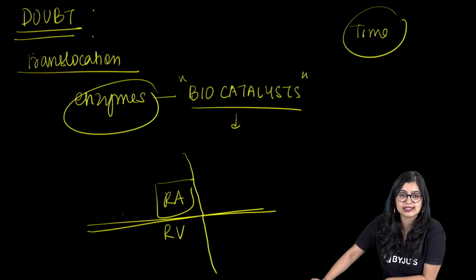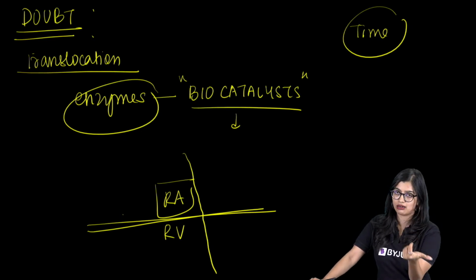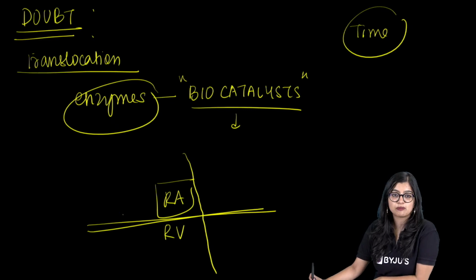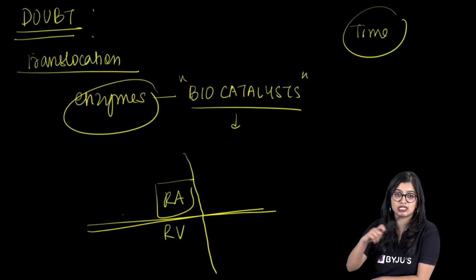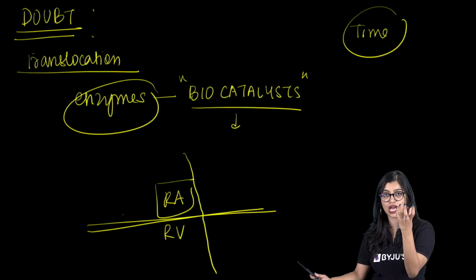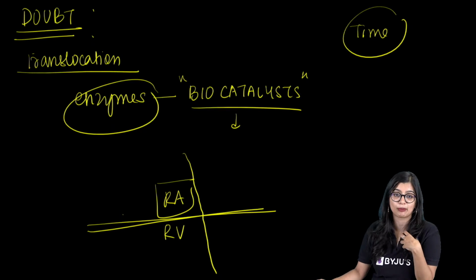Ma'am, function for HCl should we write? You can write both, killing bacteria and activating pepsinogen. Why is double circulation necessary for efficient transport of oxygen? Is pepsin active or pepsinogen? Pepsin is active. Pepsinogen is inactive. Emulsification of fat, breakdown of large molecules into smaller molecules, so smaller droplets of fat. Pepsin, I've already discussed. Okay.